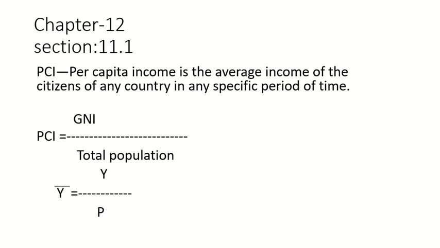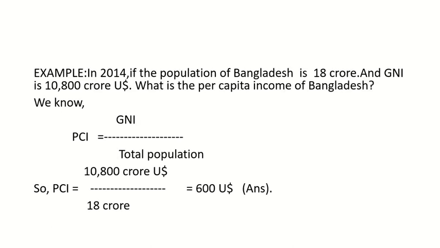If we consider PCI equal to Y bar, GNI equal to Y, and population equal to P, then we can write Y bar equals Y by P. Now, one example for you. In 2014, if the population of Bangladesh is 18 crore and GNI is 10,800 crore US dollar, what is the per capita income of Bangladesh?